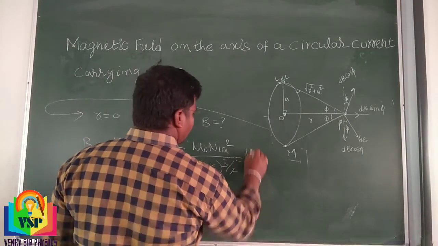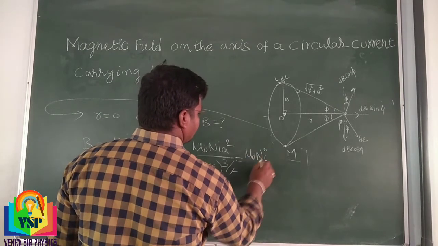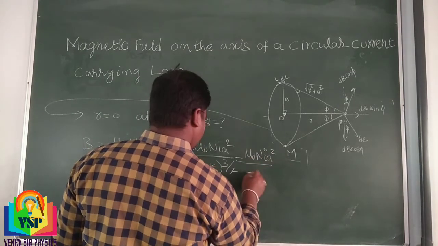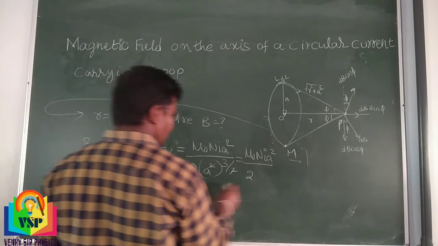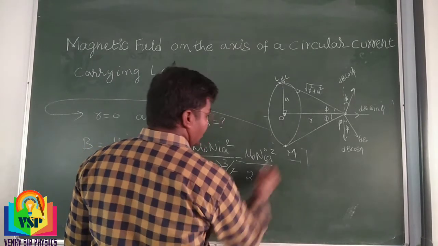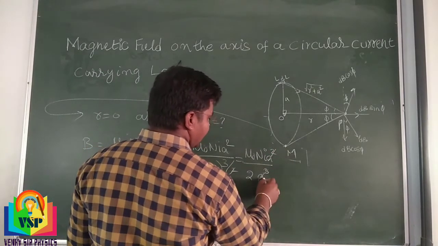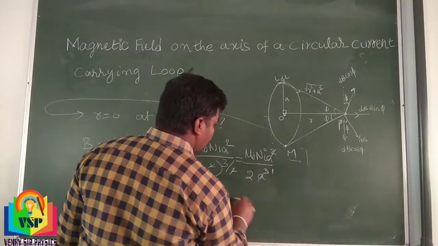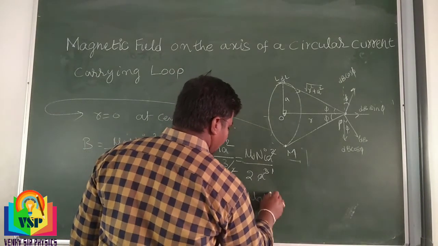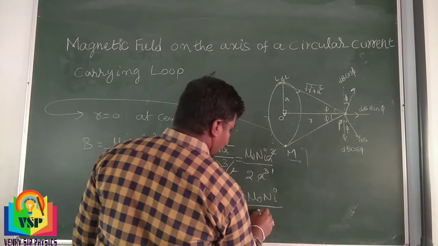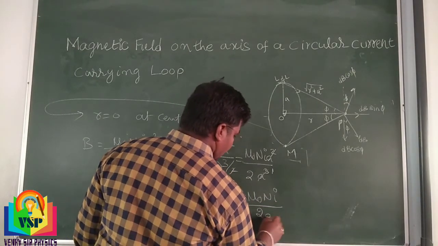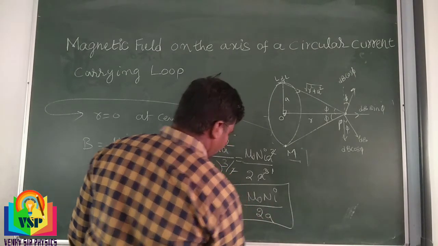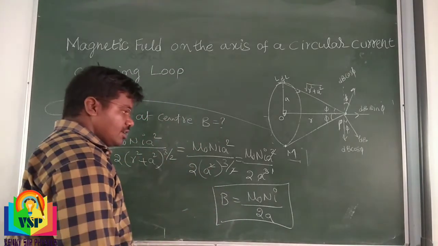So we get mu naught N I A square divided by 2 into A power 3. A square, A power 3 gets cancelled. We can get 1 A power 1. B is equal to mu naught N I divided by 2A. Okay, 2A. Understand?